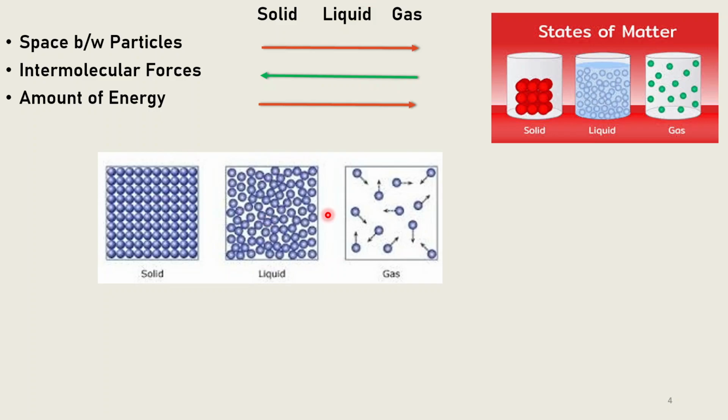Why? Because solid particles are closely packed and bound to each other firmly. As a result, the molecules in a solid cannot move freely. However, molecules can vibrate about their mean position. Therefore, the molecules in a solid have very little kinetic energy. On the other hand, in a liquid, the molecules are loosely packed, so these molecules can move around easily within the liquid but are not able to escape. Therefore, the molecules in a liquid have more kinetic energy compared to the solid.